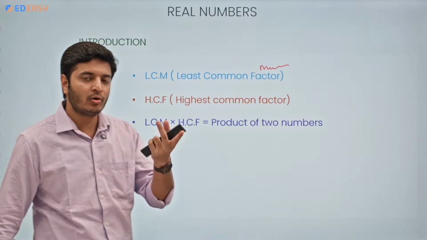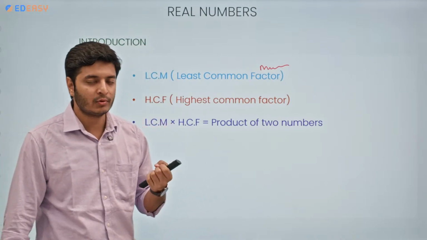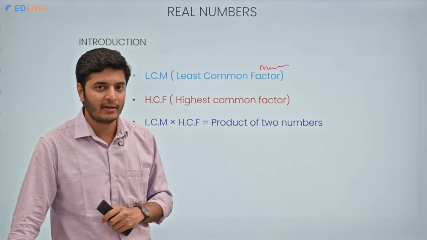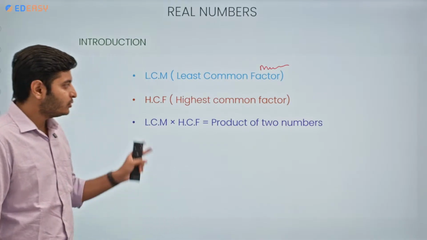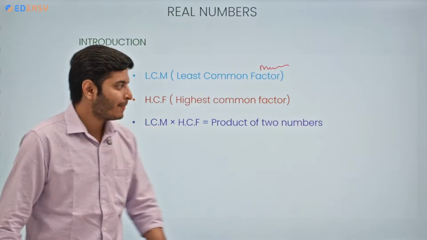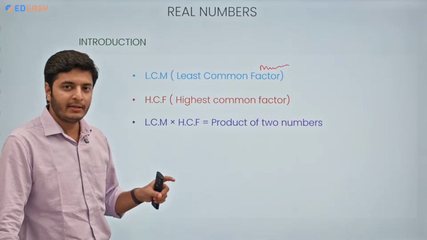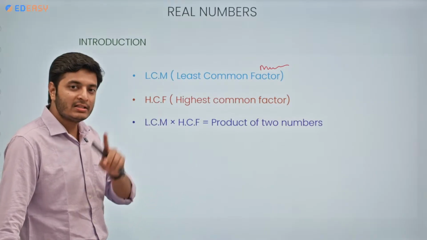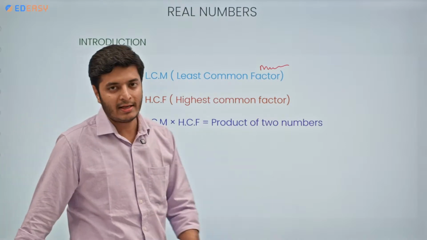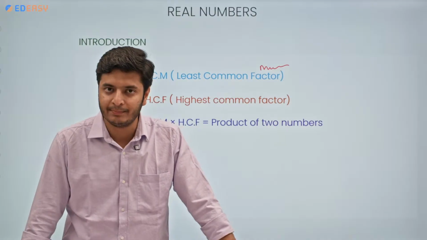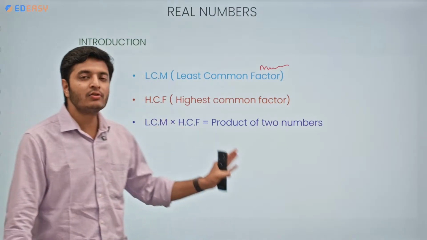The LCM of 2 or more numbers, the HCF of 2 or more numbers. We know the concept. We know how to find it. Now, suppose 2 numbers are given to you. Any 2 numbers, A and B suppose. Then the LCM of A and B when multiplied with the HCF of A and B is going to give you the product of those 2 numbers, or basically A into B. So this is one very useful formula.